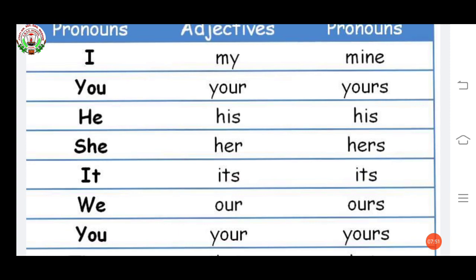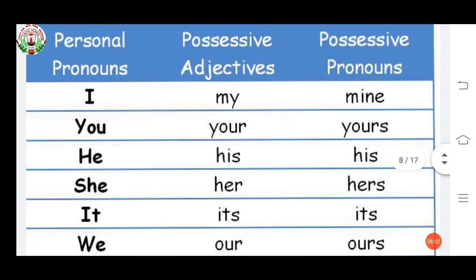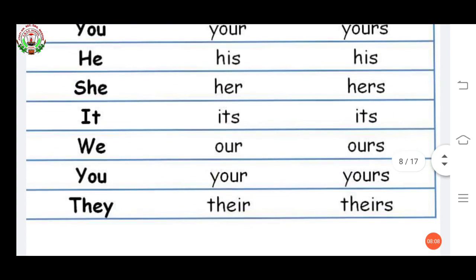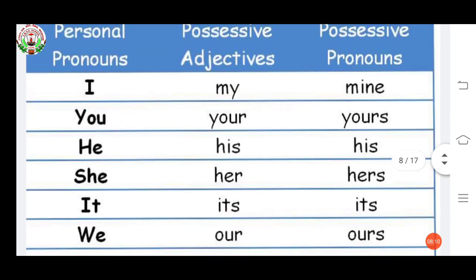Possessive adjectives show possession. Possession means the relation or ownership, you can say, with things or persons. Like, this is my pen. This is your book. This is her bag. This is our. This is their. When we are showing something or saying this adjective, it's called a possessive adjective.